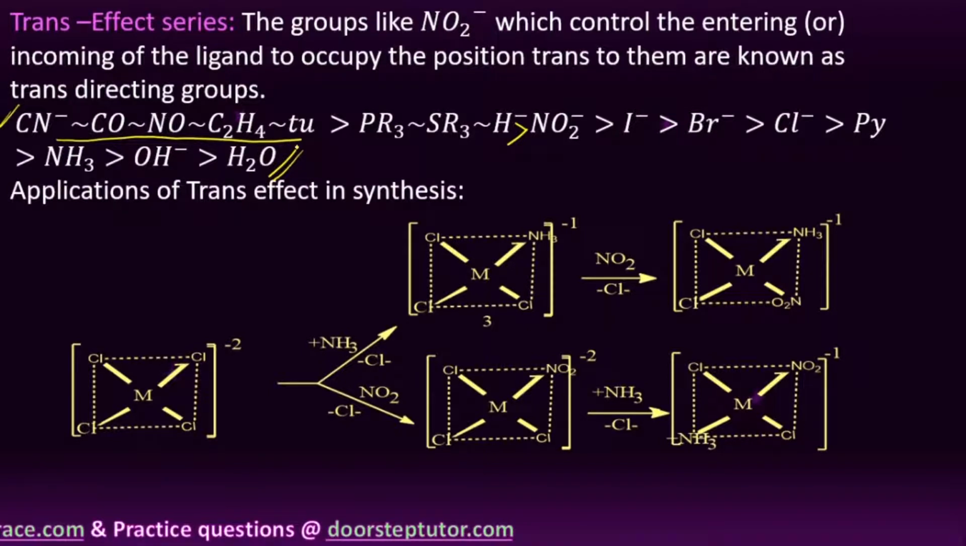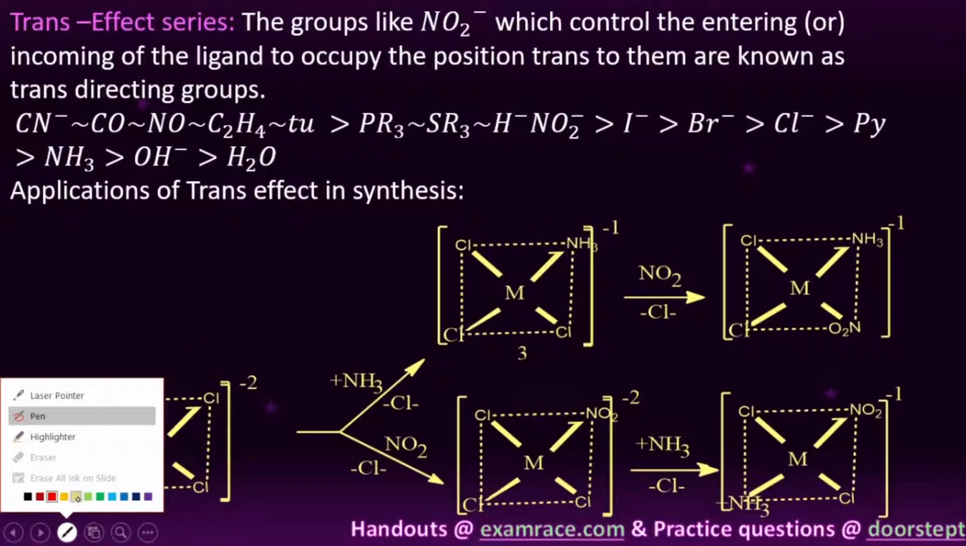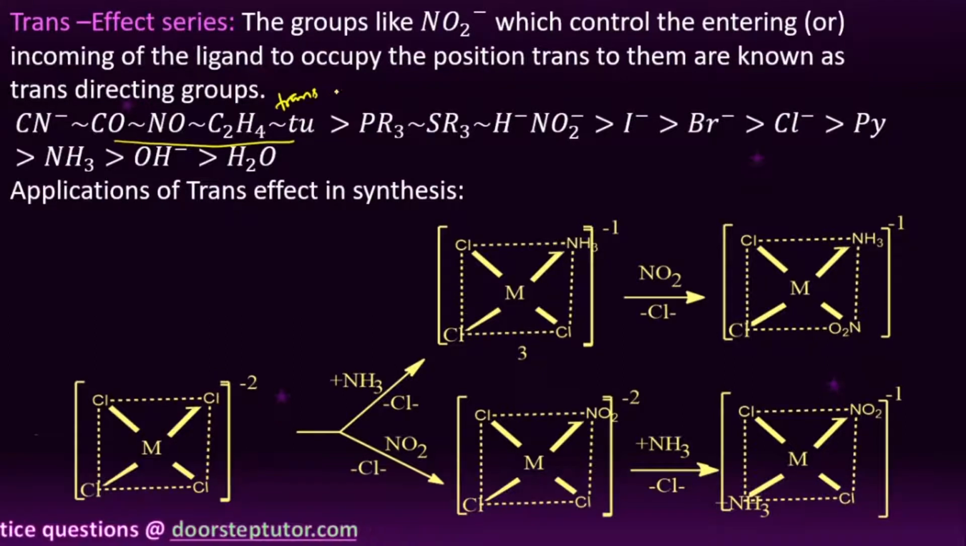So these are the more trans directing groups. These ligands are greater trans directing groups, and these are weak trans directing groups, right?